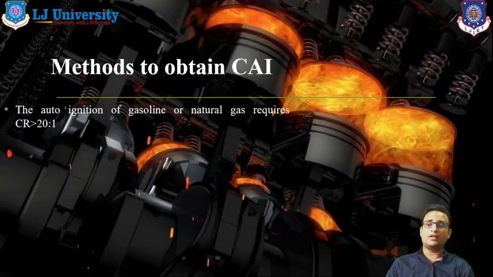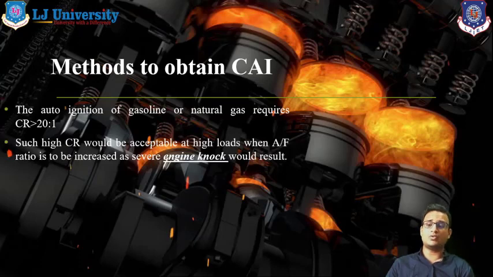Now, let us discuss further. The auto ignition of gasoline engines or natural gas requires a compression ratio of 20 to 1. As I mentioned in the earlier PPT, CAI requires a 20 to 1 compression ratio. Then only can we get auto ignition in the combustion chamber. So ultimately we can say that CAI runs on a very high compression ratio. Second thing is that such a high compression ratio would be acceptable at high loads. High load means engine loads, and when the air fuel ratio is to be increased, engine knock will result. As I mentioned, whenever we increase our compression ratio, we have to face engine knocking in the combustion chamber.